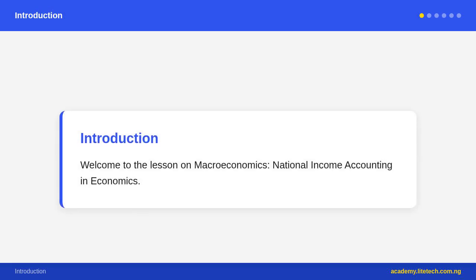This term we move from the microeconomics focus of SS1, individual consumers, firms, and markets, to macroeconomics, the study of the economy as a whole. Macroeconomics deals with national income, employment, inflation, money supply, government policy, and international trade. The foundation of macroeconomics is national income accounting, the system for measuring a country's total economic output.